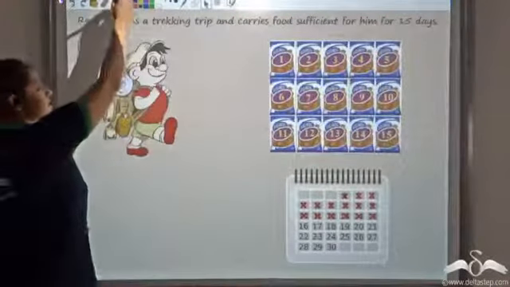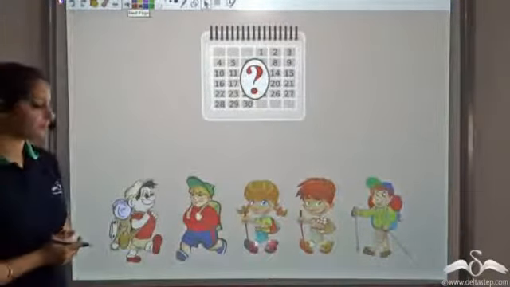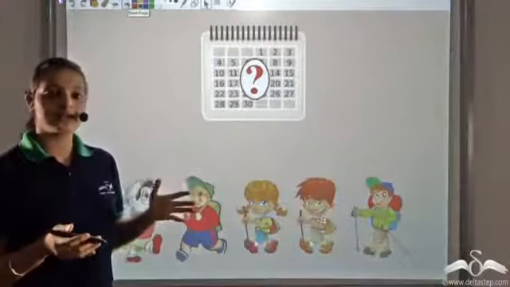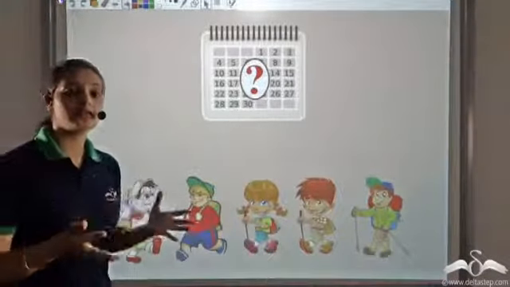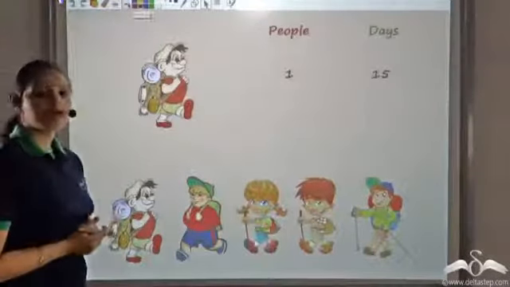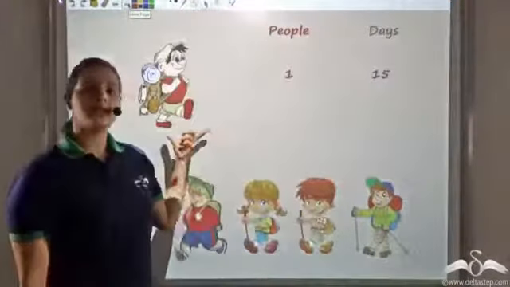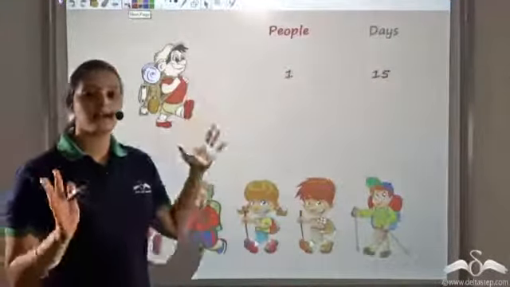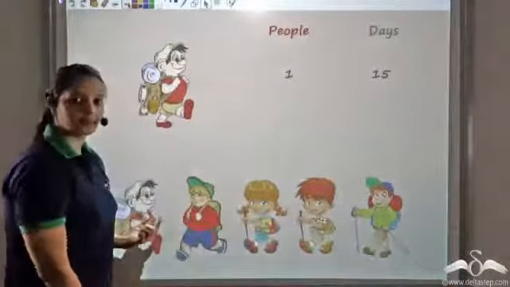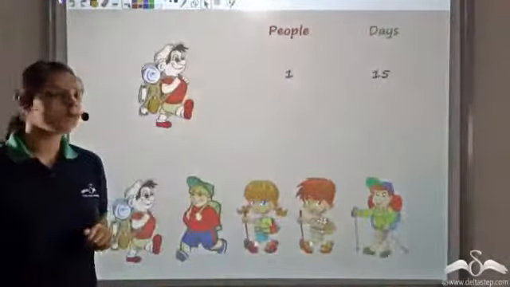Now what happens is that 4 friends of Raghav also want to join him on the trekking trip. So now he wants to see how many days it will take to consume that food, or for how many days that food would be sufficient. What Raghav knows is that the food is sufficient for 15 days for him alone. That is, for one person, that food would be sufficient for 15 days. Now 4 of his friends are joining him. That is, we now have 1, 2, 3, 4, 5. We have 5 people now.